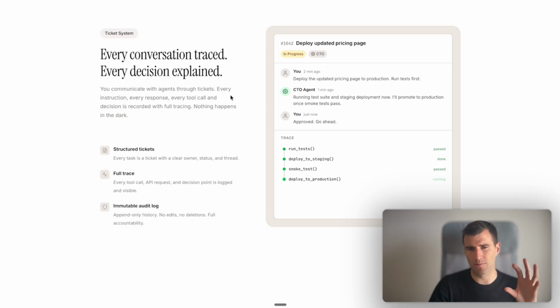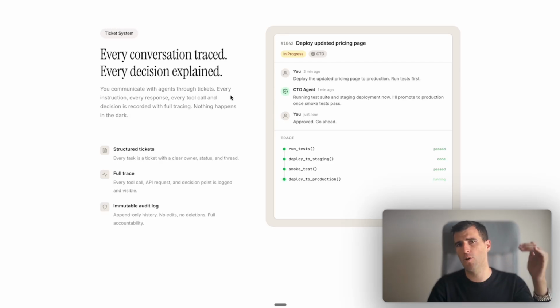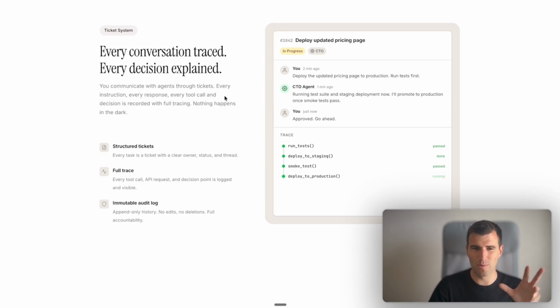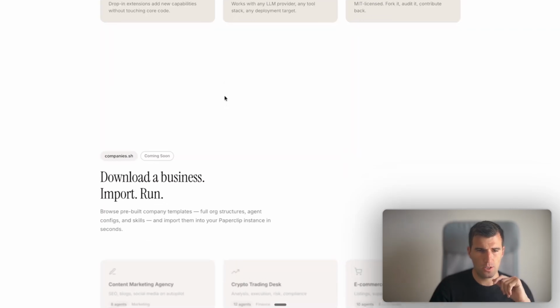And sometimes, for example, in my case, I gave an instruction to the CEO, then it talked to the CMO, for example, and then I could see the two talking to each other about myself. It's like, okay, there's this information missing from Konstantinos, and I guess he means that, but it's not very clear. And I was like, okay, I see the two of them talking about me, so I should be more clear about my instructions. Let's look at what else it has.